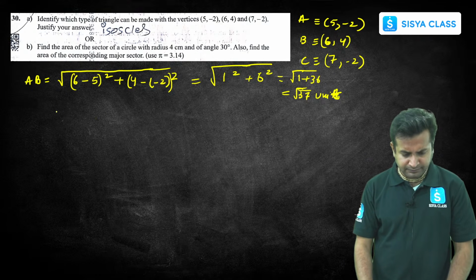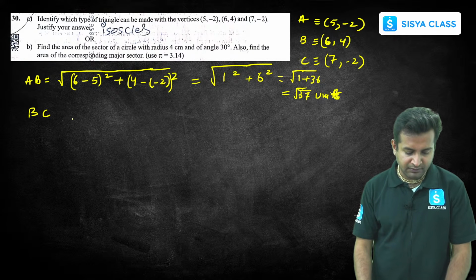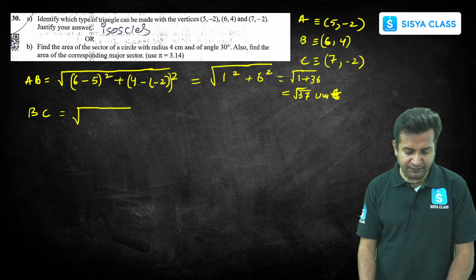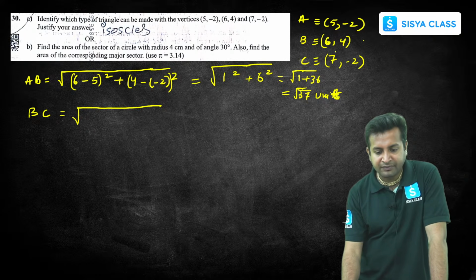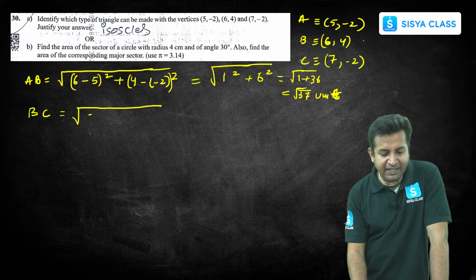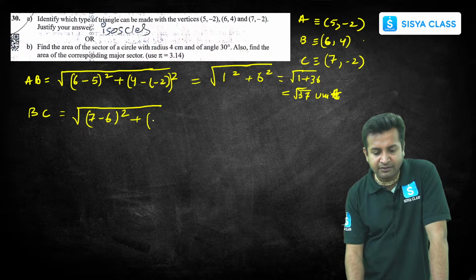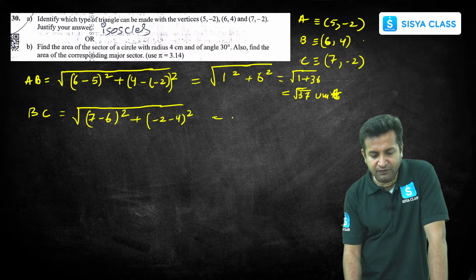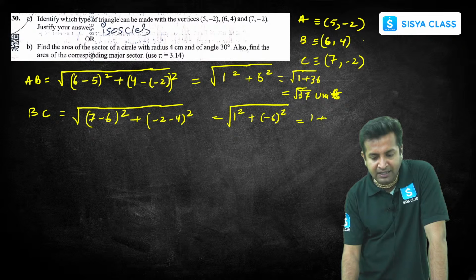So next one, let's find out BC. So BC is again x1 y1 x2 y2. So it will be x2 minus x1, 7 minus 6 whole squared, plus y2 minus y1, minus 2 minus 4 whole squared, which will be again 1 squared plus minus 6 whole squared, so it will be again 1 plus 36.